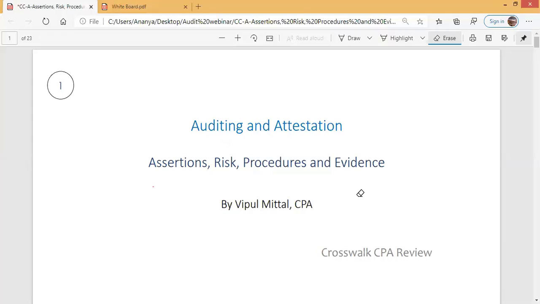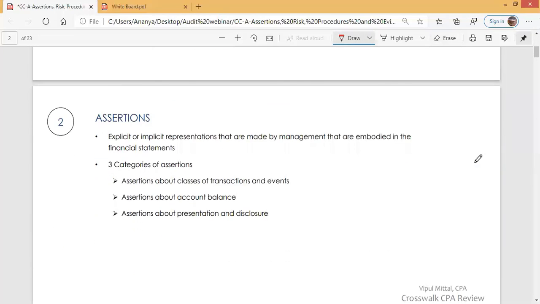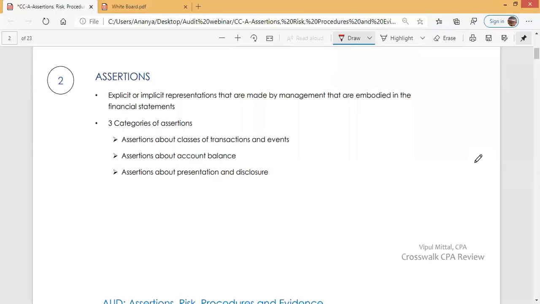All right. So assertions are important. In fact, an audit is largely about checking assertions. But what do assertions actually mean? Let's see. Assertions are explicit or implicit representations made by management that are embodied in the financial statements. So these are the representations by management in the financial statements, and these may be explicit or implicit.